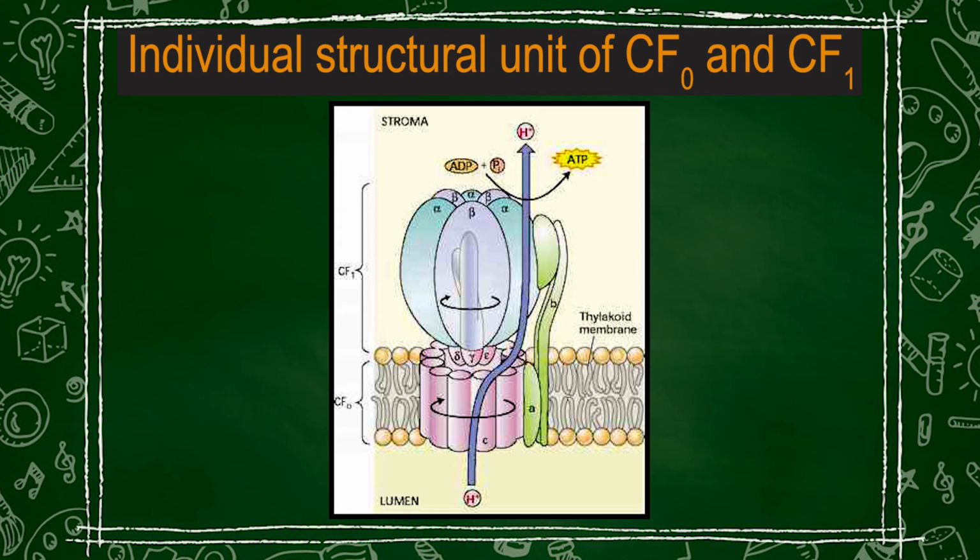This has also been studied in different organisms, especially in yeast, where it has been found that the C subunits are present in 2 circles. The inner circle is made from the amino terminal helices, whereas the outer circle is made from the carboxy terminal helices. The gamma and epsilon, or the delta and epsilon, protrude out from the base of CF1 and sit on the circle of the C subunits.